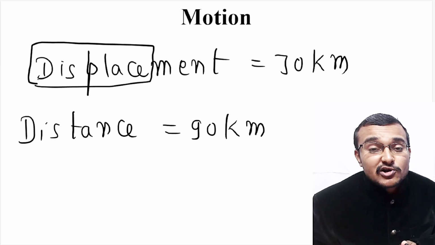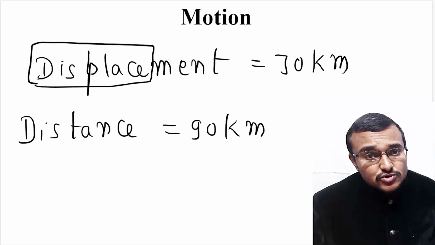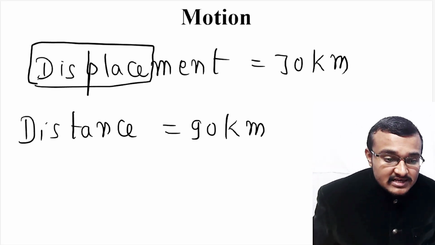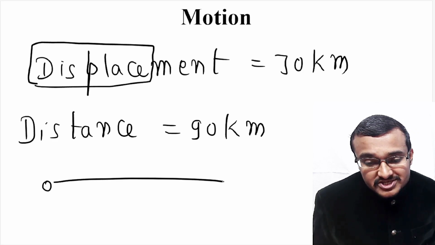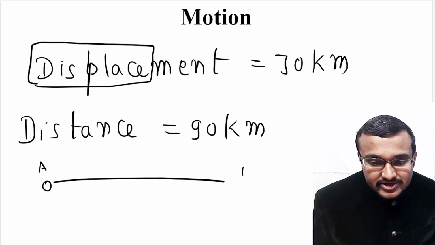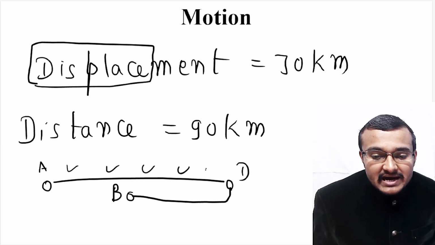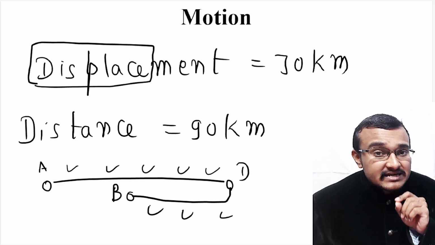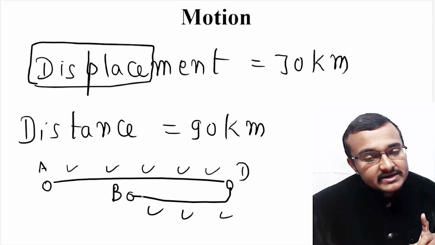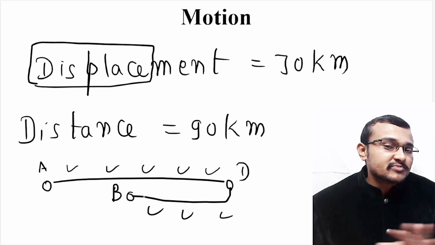So now here in displacement, you never consider the path followed by an object. What is the path followed by this object? It started from A and moved to D, and from D it is coming back to B. So from A it travels to D, reaches here, and again comes to position B. Here we don't consider this path in defining displacement. So always remember, displacement doesn't depend on the path followed by that particle. It only depends on the change of position of that particle.